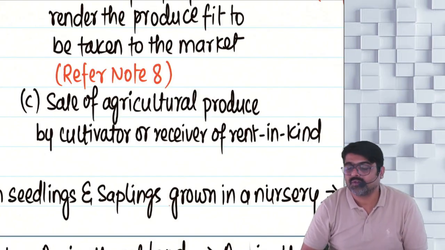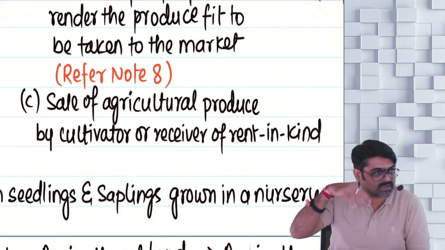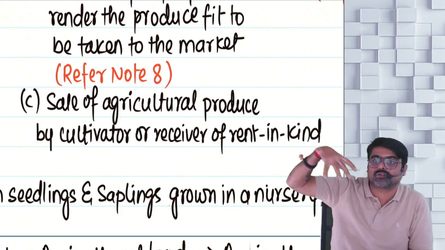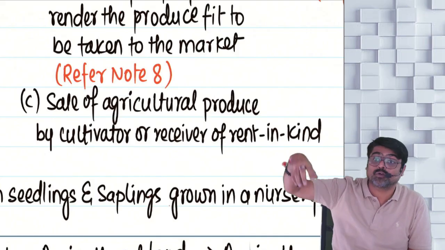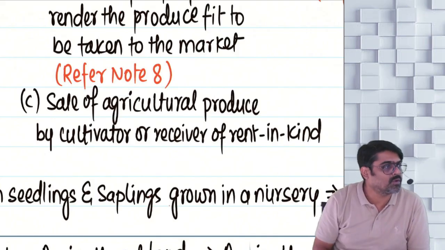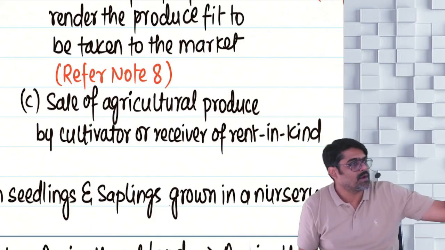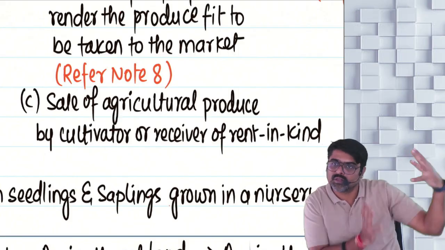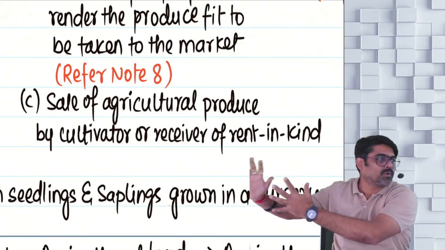Suppose I am a broker in an APMC market, Agricultural Produce Market Committee. APMC markets are there, no? In many states, many districts, many small towns, you will see APMC markets. In these markets, the farmers or cultivators of the nearby areas come with their farm produce to sell it.